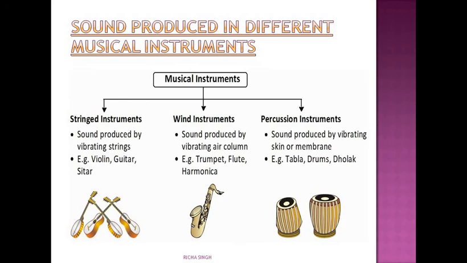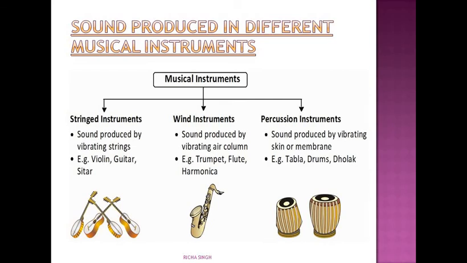Now, sound is also produced by different musical instruments. Musical instruments are of three types: string, wind, and percussion. String instruments, where the sound is produced by vibrating strings, like violin, guitar, sitar. Wind instruments, where the sound is produced by a vibrating air column. Examples: trumpet, flute, harmonica. In percussion instruments, sound is produced by the vibration of skin or membranes, like tabla, drum and dholak.